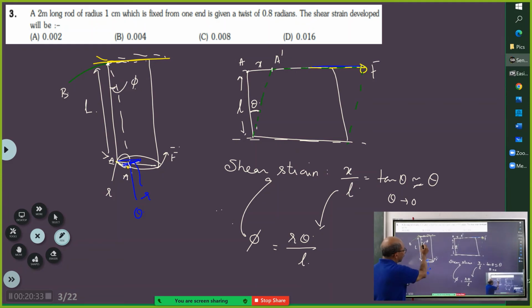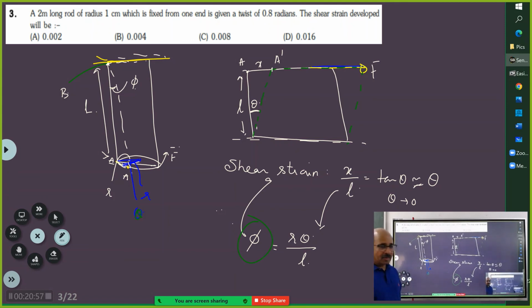So this line itself will make an angle phi. Here this made theta, here it is making phi, and here we are taking this angle theta. Therefore, we write it as r theta by L. Is it clear? So this is the shear strain for a rod.